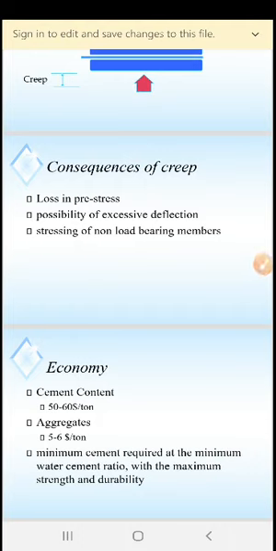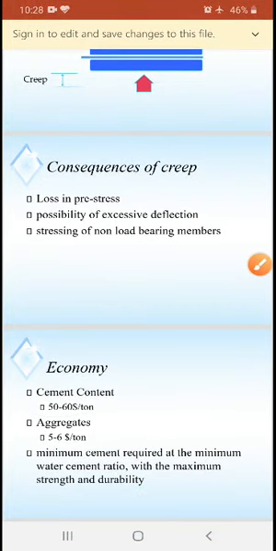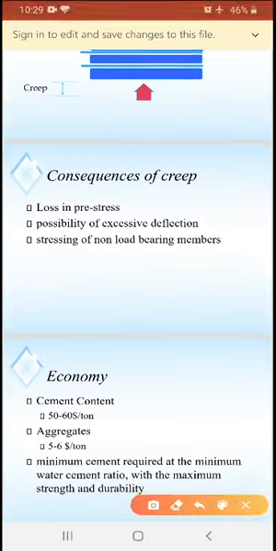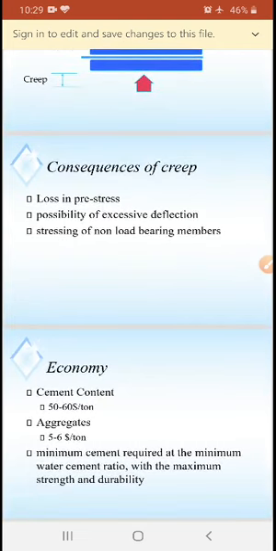Next, economy, meaning to maintain economy, how much quantity of cement and aggregate should be used per ton. Cement 50 to 60 per ton, aggregates 5 to 6 per ton. Minimum cement required at the minimum water content, with the maximum strength and durability. For economical purposes, the cement content should be less and the aggregate should be less for each ton, and the minimum cement content at the minimum water content ratio, but we want maximum strength as well as durability.